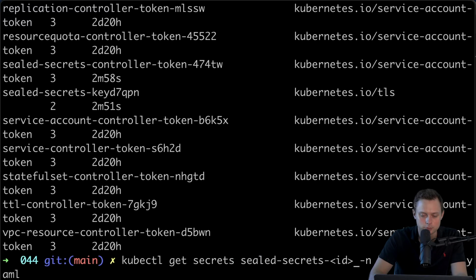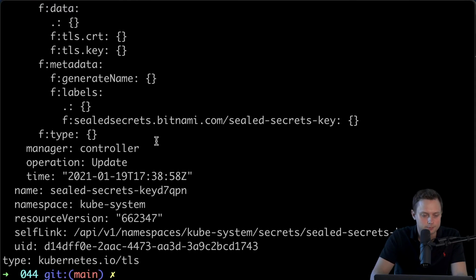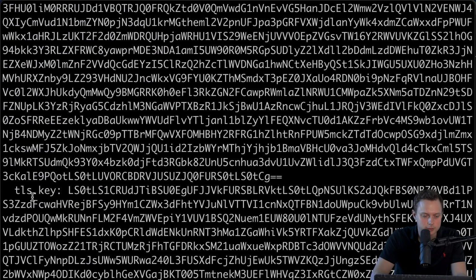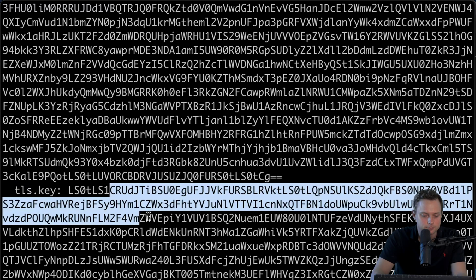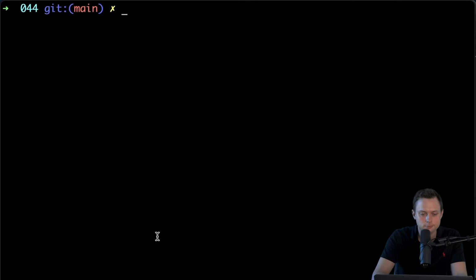that I want to output. Let me see, that's the sealed secret. All right. And now let me run it. And that's the secret that it generated. So it has the TLS key and also the certificate. All right.